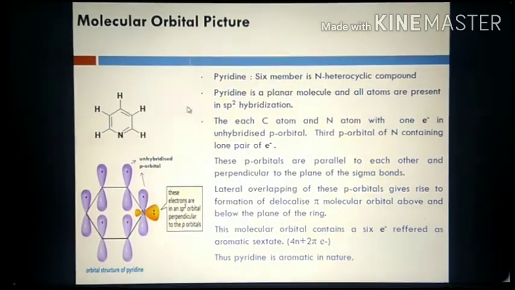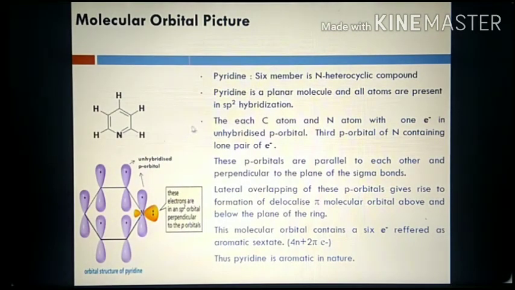Now let us see the molecular picture of pyridine. As I have told you, the properties are very much similar to pyrrole. It is a colorless liquid. It is a planar molecule, and all the atoms are present in the sp2 state of hybridization. This is nitrogen and all the 5 carbons are in the sp2 state of hybridization. That means each carbon has 3 sp2 hybrid orbitals and nitrogen has 3 sp2 hybrid orbitals.